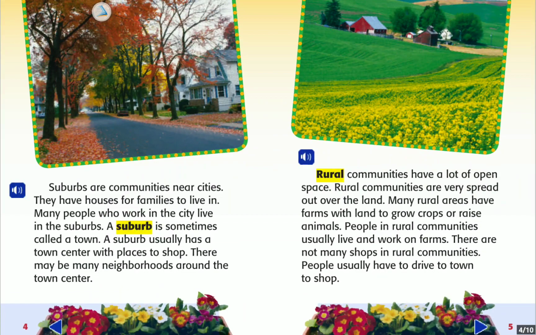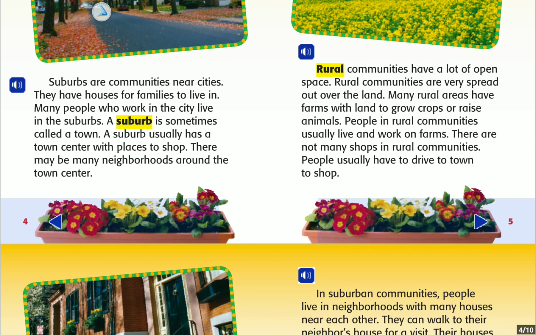Rural communities have a lot of open space. Rural communities are very spread out over the land. Many rural areas have farms with land to grow crops or raise animals. People in rural communities usually live and work on farms. There are not many shops in rural communities. People usually have to drive to town to shop.